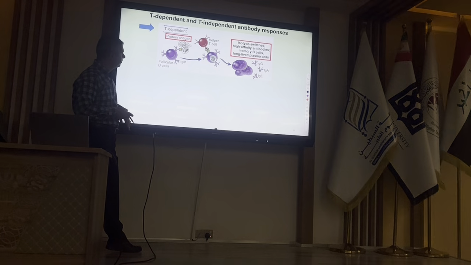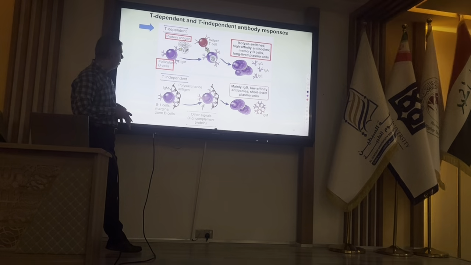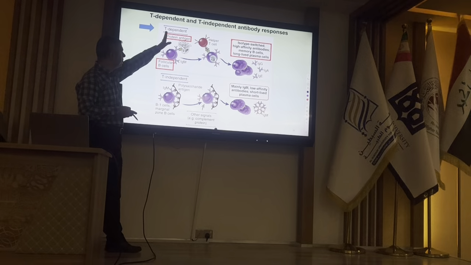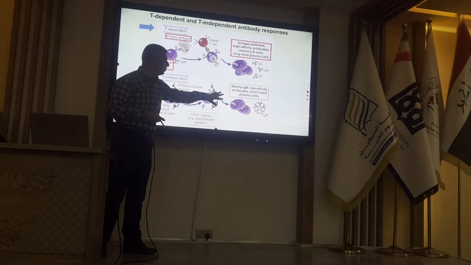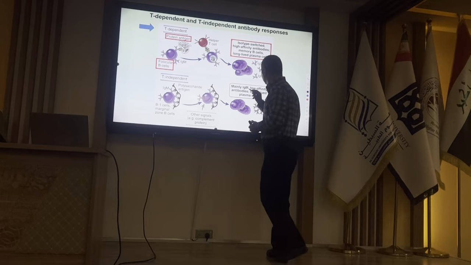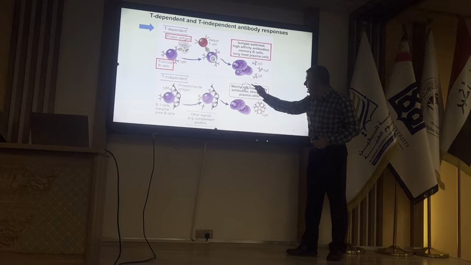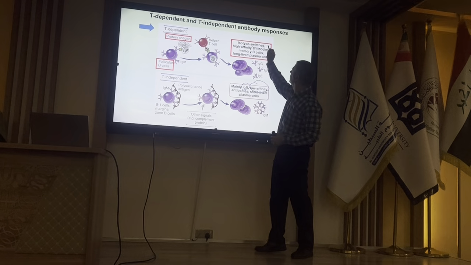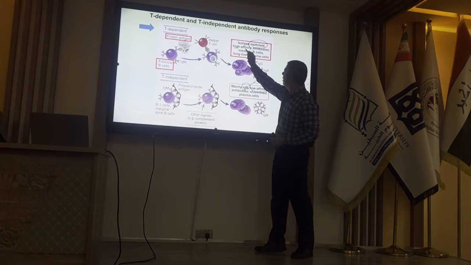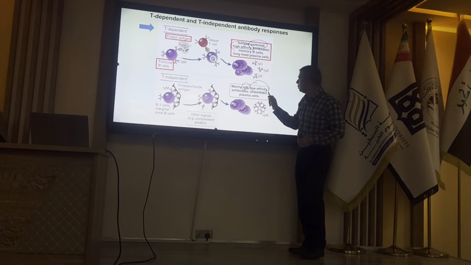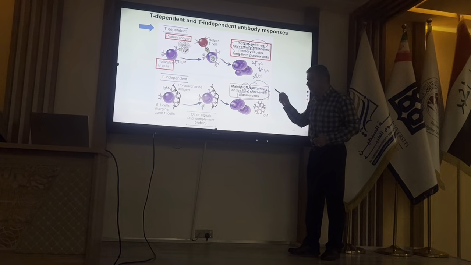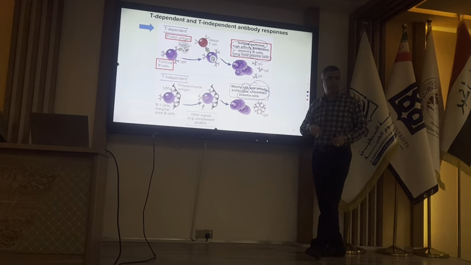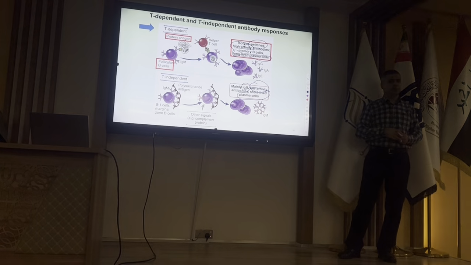But for T independent antigens, polysaccharide antigen, there is no T cell help, so only IgM, low affinity, no class switching. Low affinity here, high affinity here, and short-lived plasma cells. But here, long-lived plasma cells, memory-like plasma cells.